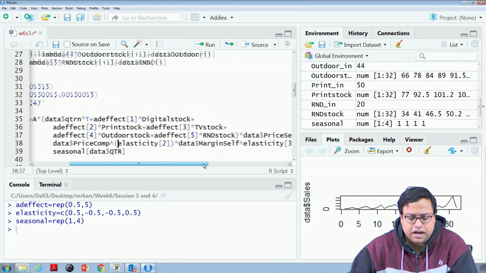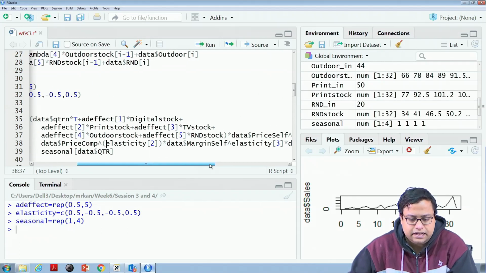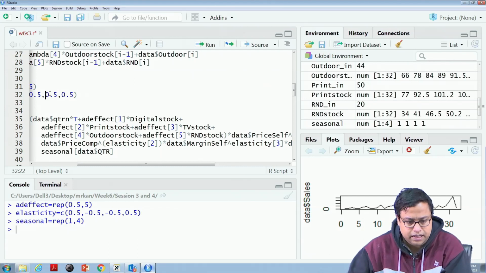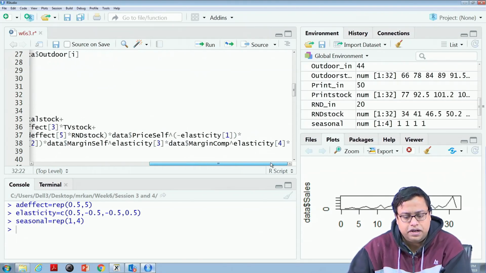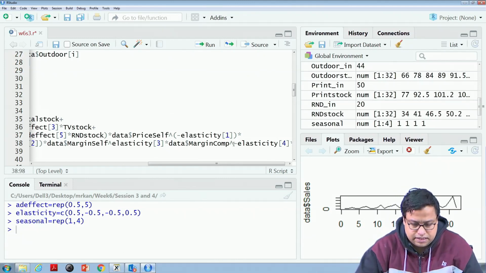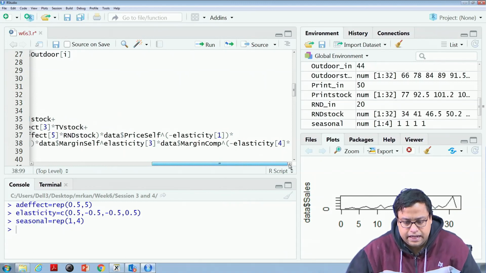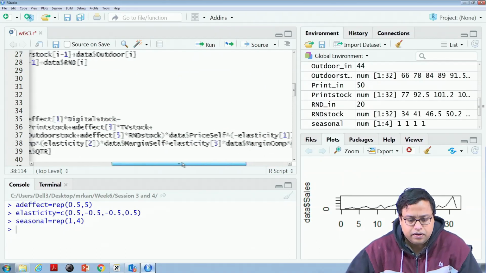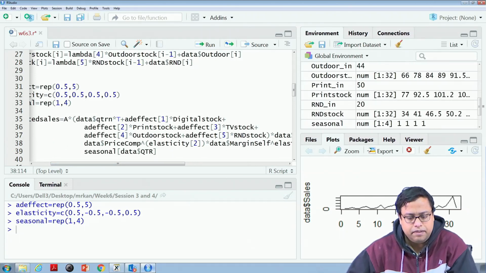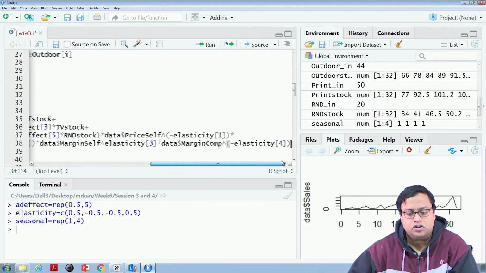Then margin to the power elasticity, so if my margin goes up, my sales will go up. And then margin of competitor to the power minus elasticity. So, this is negative. That means if the margin of my competitor goes up, my margin drops, my sales drops.